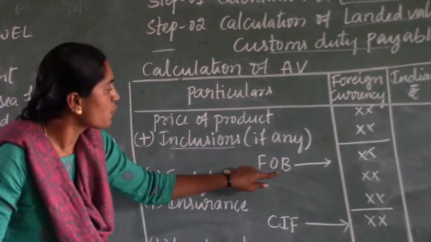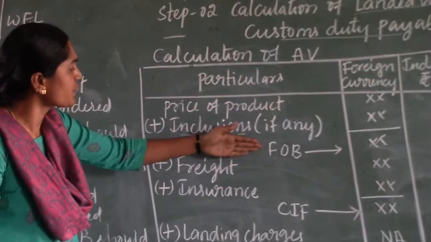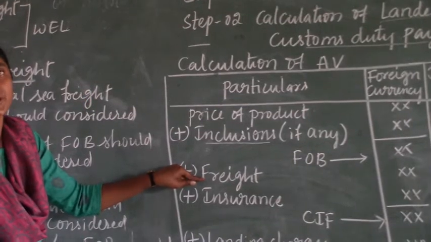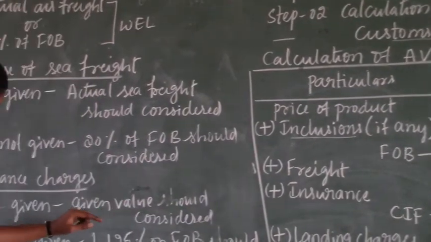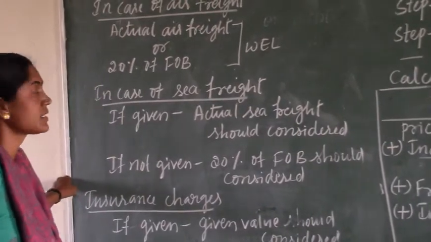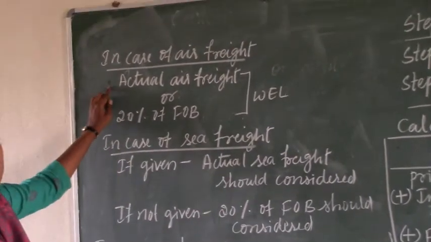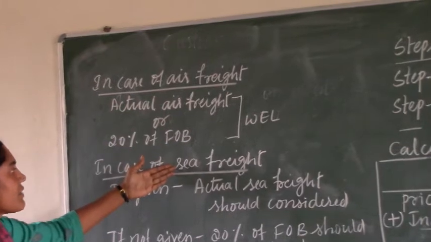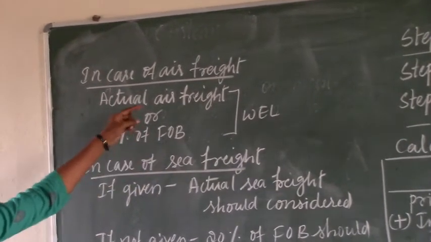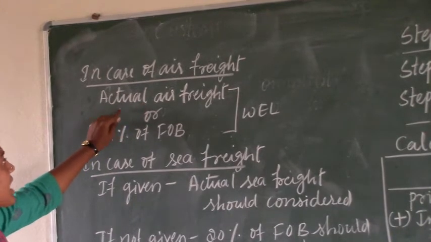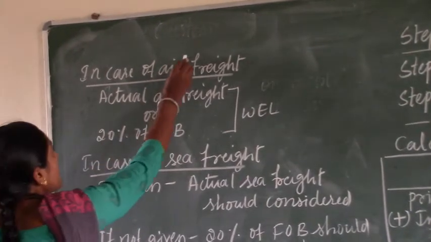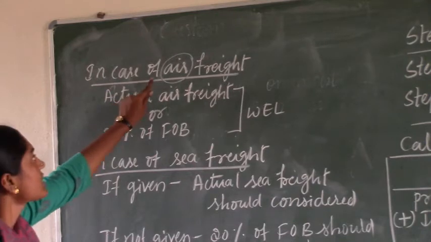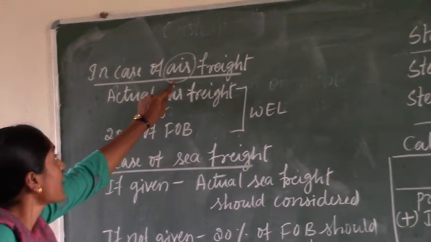After calculating the FOB, the most important thing: for goods which have to be imported from outside India, we need to consider the freight, that is the transportation charges. For calculation of the freight, there are two kinds of freight we may expect in a question. They may give the air freight, or they may give the sea freight. Air freight is the actual air freight given, if the goods are imported by air.